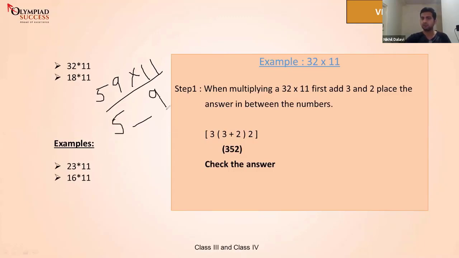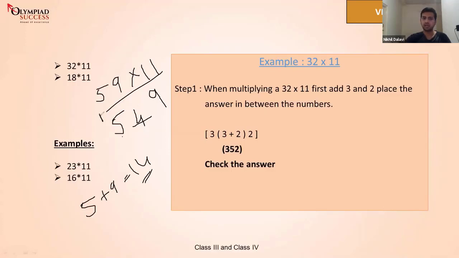So what you do after this? You add 5 plus 9. How much is 5 plus 9? Yeah, 5 plus 9 is 14. But can you write 14 here? No. Whenever there's a two-digit number, what do you guys normally do? We carry a number and we always drop the units place, right? So what we do here is we will drop 4 in this 14, and we will carry 1 above 5.